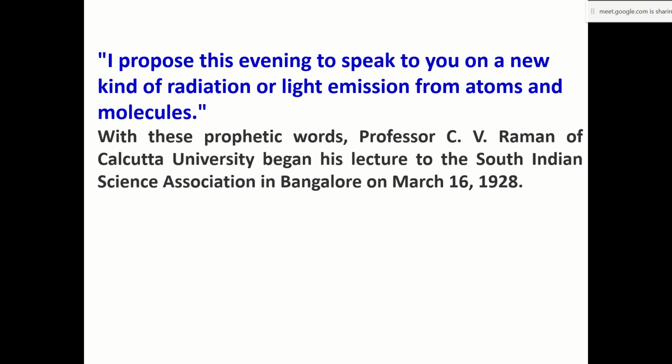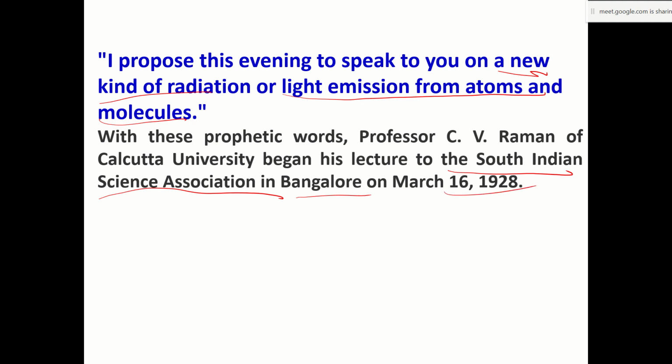Initially what he talked about was emission. He was talking about emission of light from the atoms and molecules, which is of a very different kind. So those were his words when he first addressed the South Indian Science Association in Bangalore.